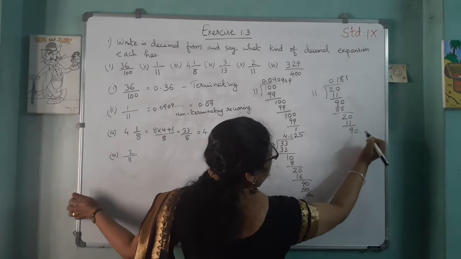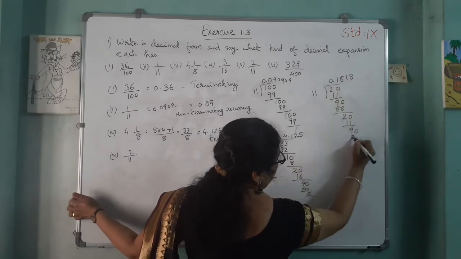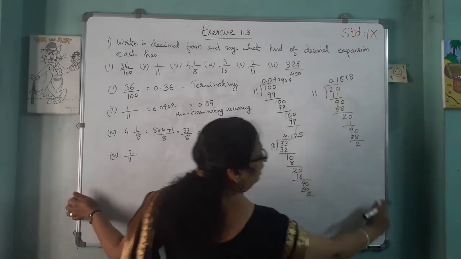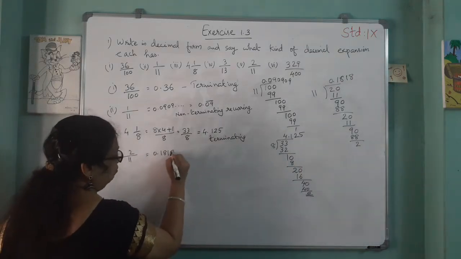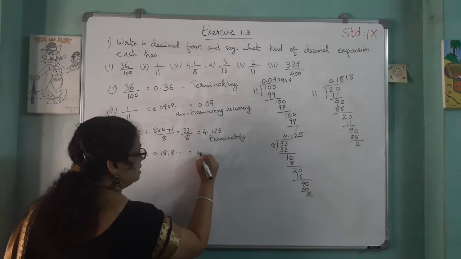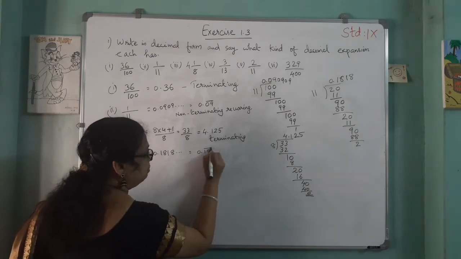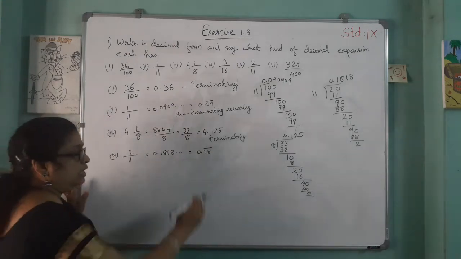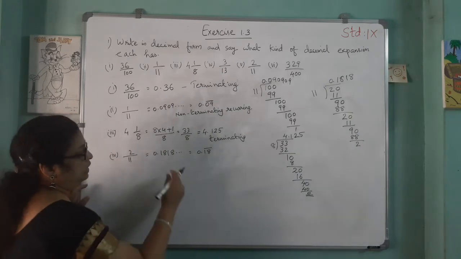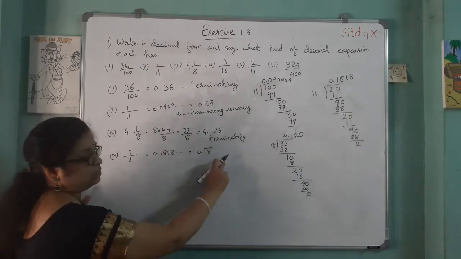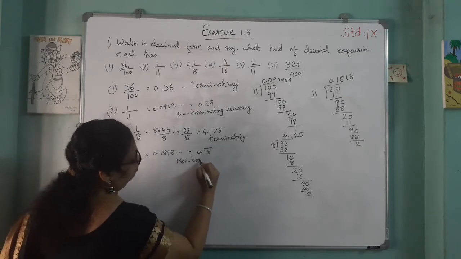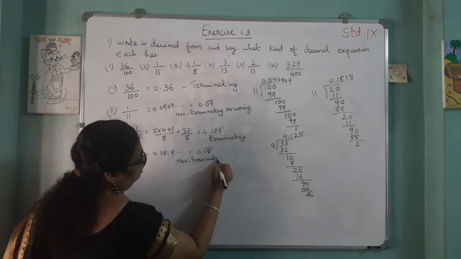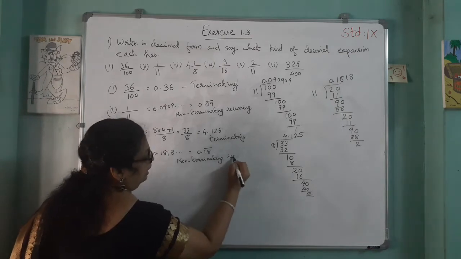Then 9, 0, then again 8 times 88, 2. That way it goes on. So we can write 0.1818 etc. That is 0.18 with a bar, because this 1 and 8 are repeating. Which kind of expansion is this? Non-terminating recurring.